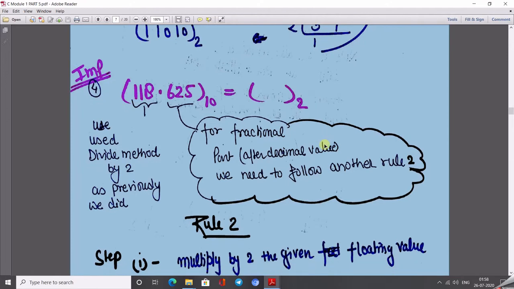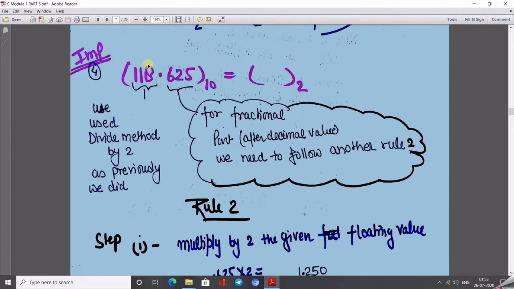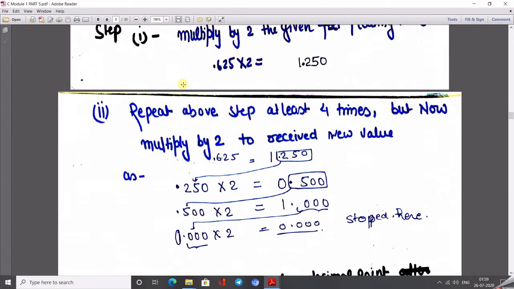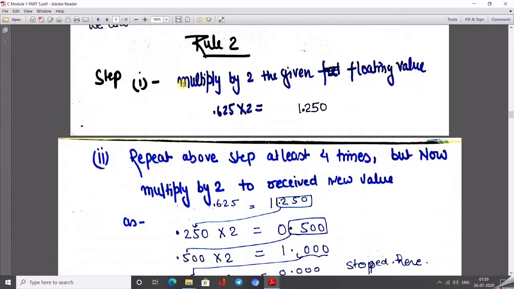Okay, so this is the most important part of this conversion: how to convert an integer and fractional number into the binary number system. Here the decimal number system is represented in two forms, integer format and also fractional format. For the integer part we follow the above method, as we discussed, but for the fractional part we follow rule 2, in which we have to multiply the given floating value by 2.